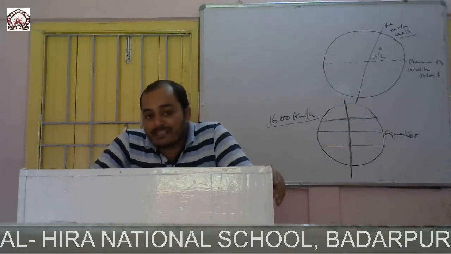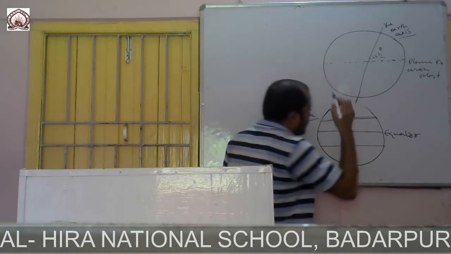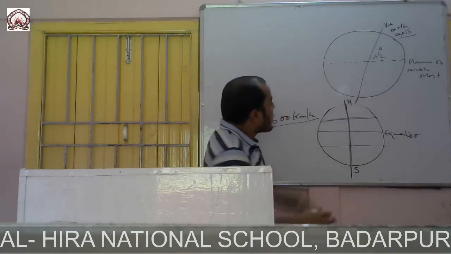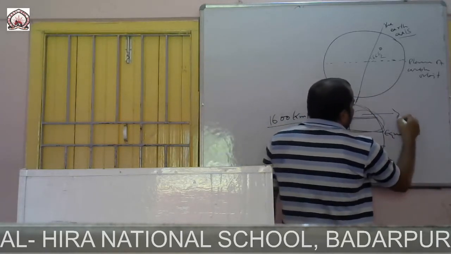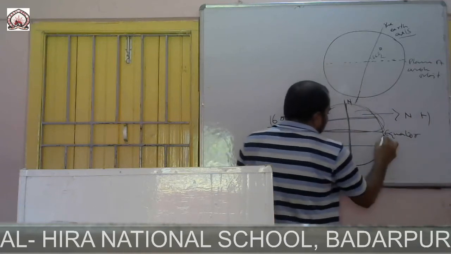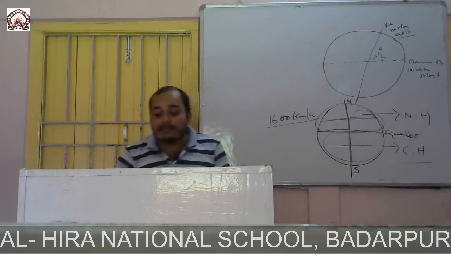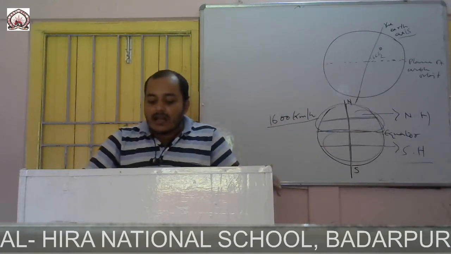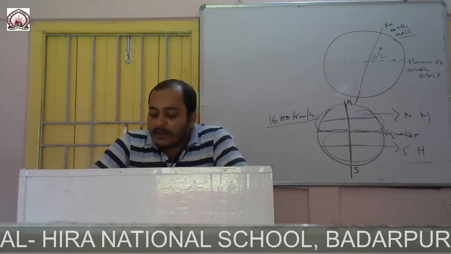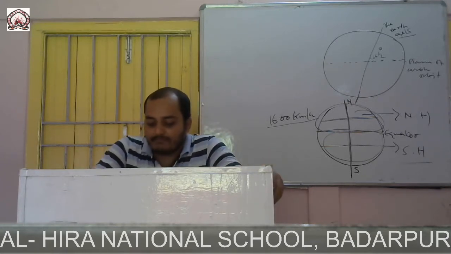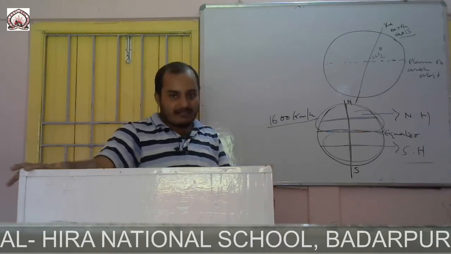So this is the North Pole, this is the South Pole. This area is the northern hemisphere and this area is the southern hemisphere. Because of this, one hemisphere of the Earth leans towards the sun for 6 months.